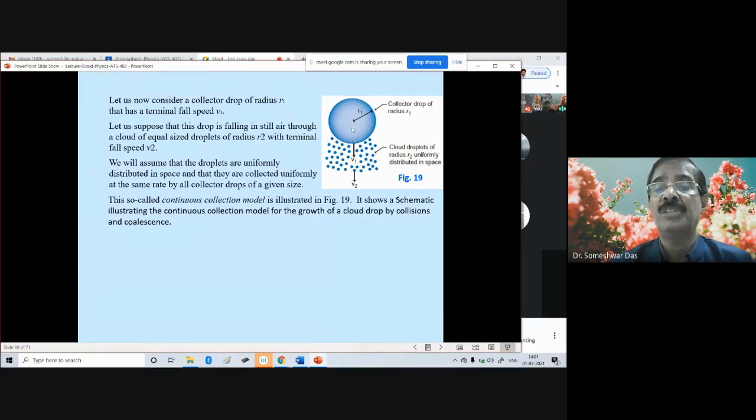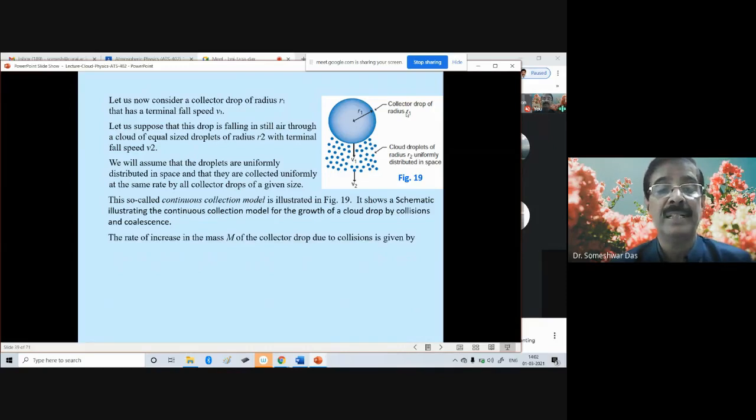The fall speed, or the terminal velocity, of this bigger drop is v1, and the terminal fall speed of these small droplets is v2. So in that case, what will happen? The bigger drop will sweep all the smaller drops, or the smaller droplets will coalesce with the bigger drop.